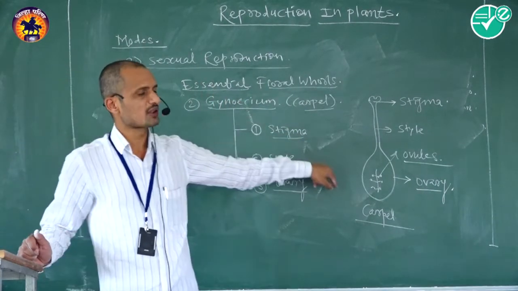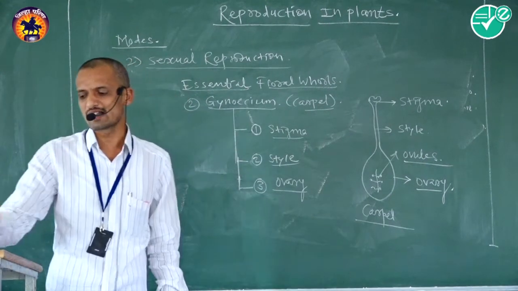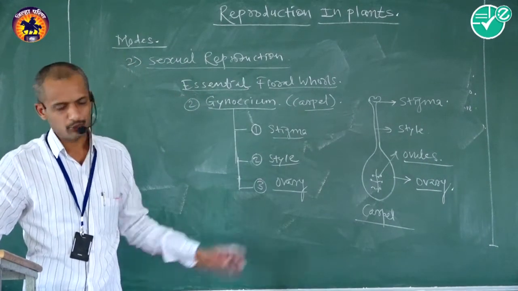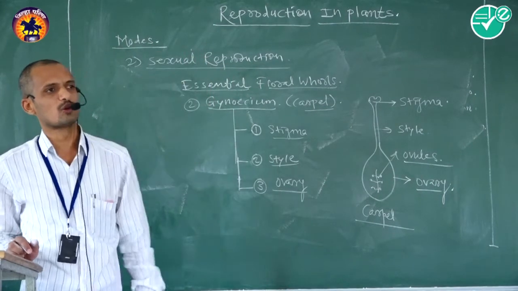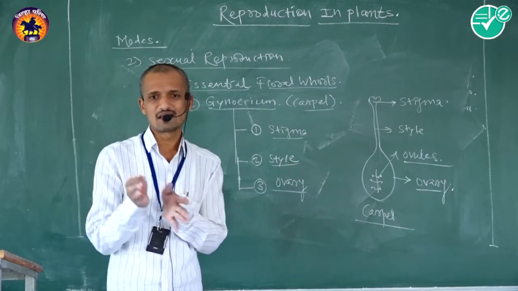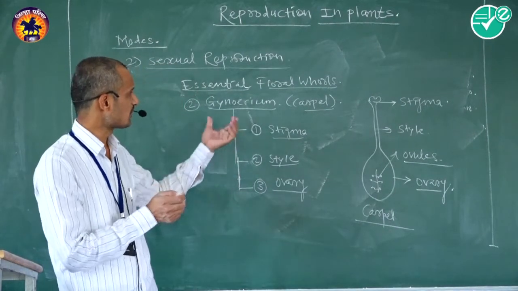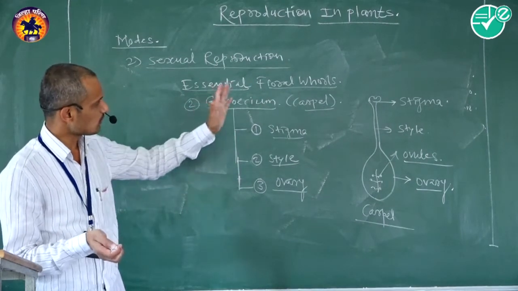This haploid megaspore is an immature female gametophyte, and then it will form the female gamete, that is the egg. So it is called the female reproductive whorl.